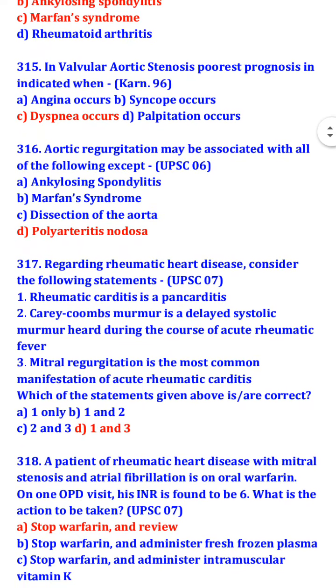Regarding rheumatic heart disease, consider the following statements. So, which of these statements given above is correct? What is correct is the first one, rheumatic carditis is a pancarditis, and the third sentence, that mitral regurgitation is the most common manifestation of acute rheumatic carditis.